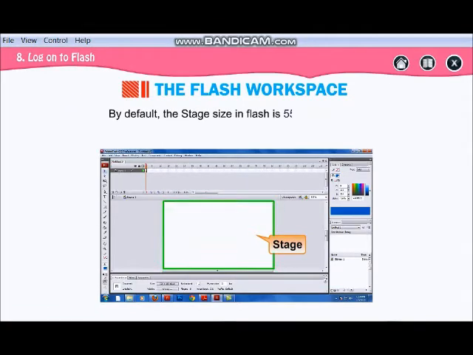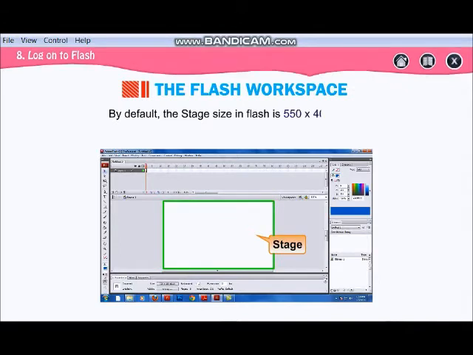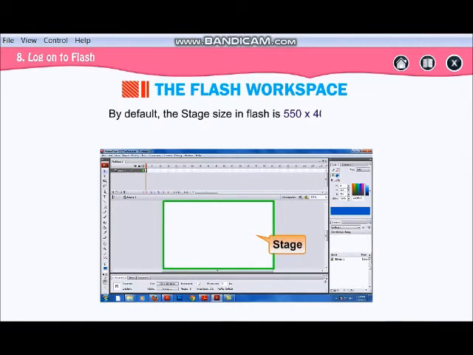By default, the stage size is 550 by 400 pixels. The size is in pixels. Now what are pixels? Pixels are the small dots on your screen. So this area is your 550 by 400 pixels, meaning the width is 550 pixels and the height is 400 pixels. You can change the size from your property window.